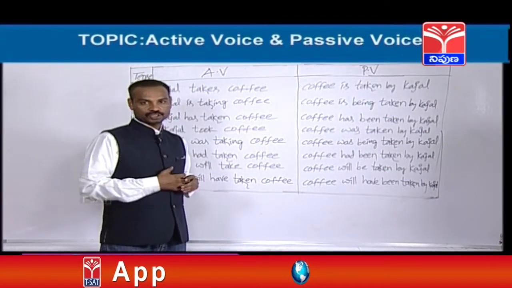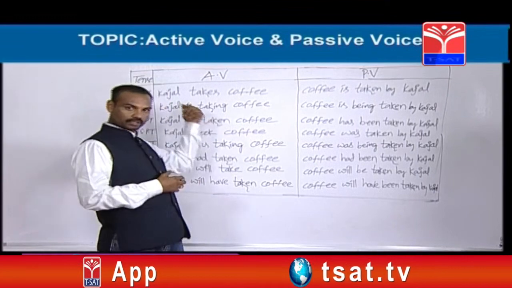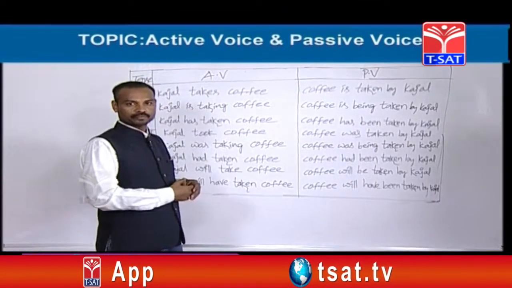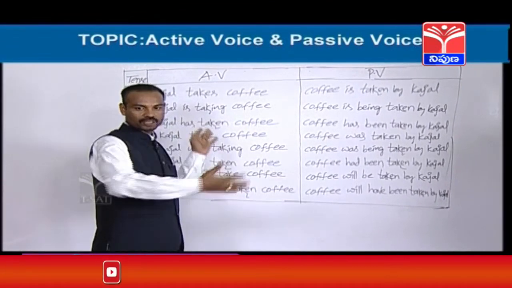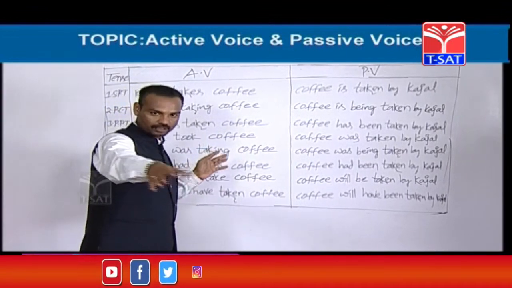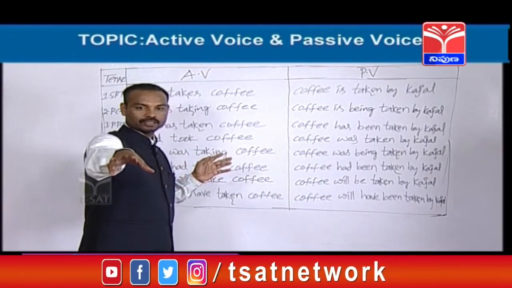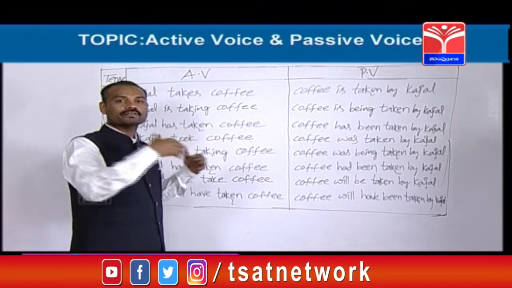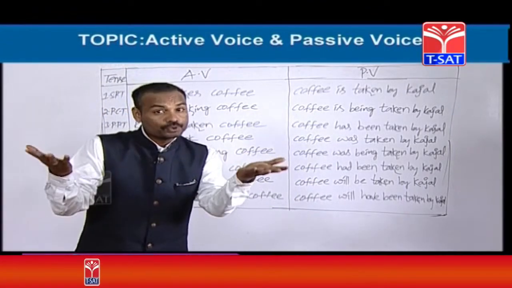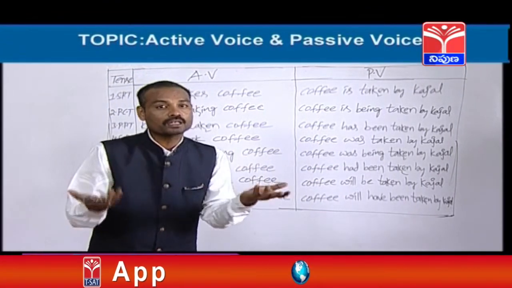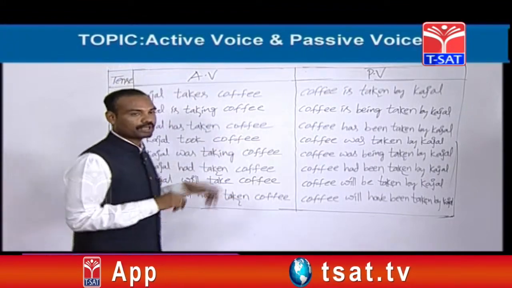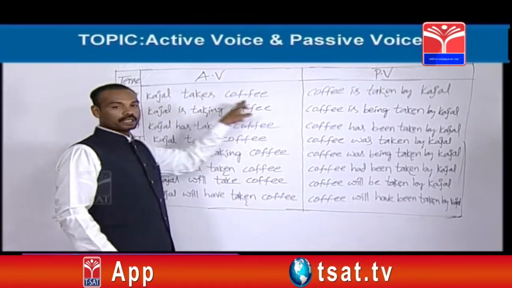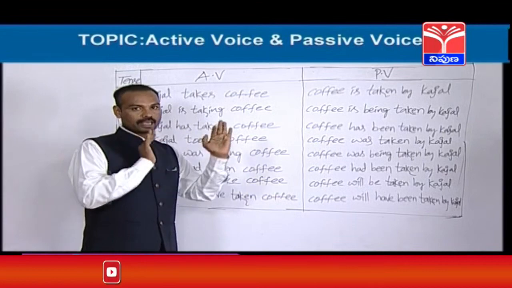I have written Kajal's name. If you have any objection with Kajal's name, you can imagine your name. What's your name? I will write. Are you Raju, Ravi, Kiran, Soni, Rani? Come on, you can imagine your name. In the place of Kajal, you can imagine your name. If you don't have any objection with her name, you can imagine just Kajal is there.